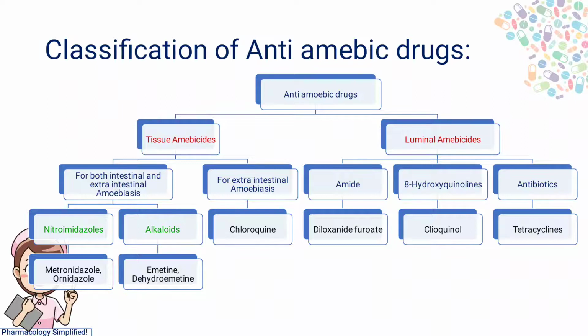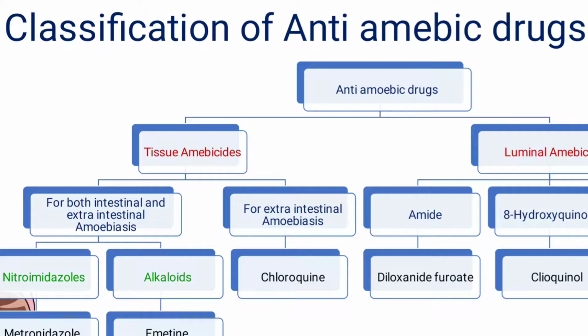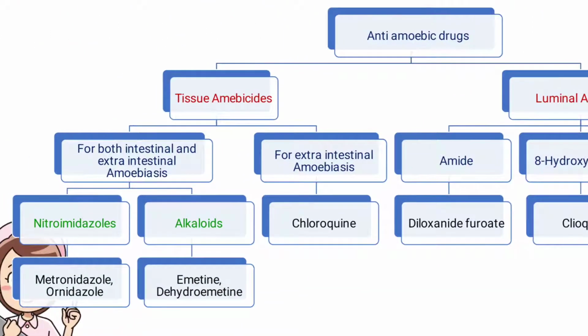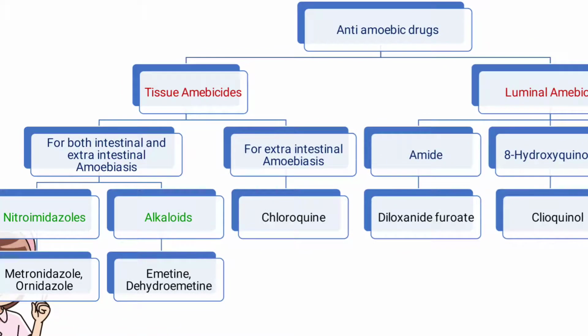Coming to the classification of antiamoebic drugs, they are classified into two types based on their action. They are tissue amoebicides and luminal amoebicides. Tissue amoebicides are again classified into two types: those for the treatment of both intestinal and extraintestinal amoebiasis, and those for extraintestinal amoebiasis only.